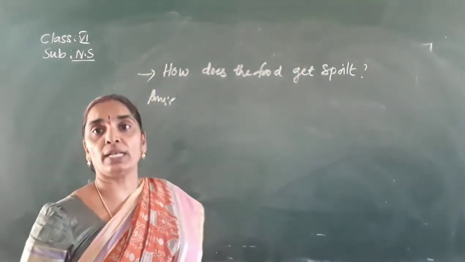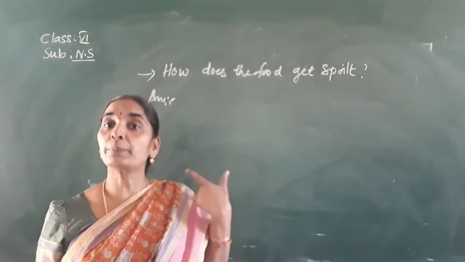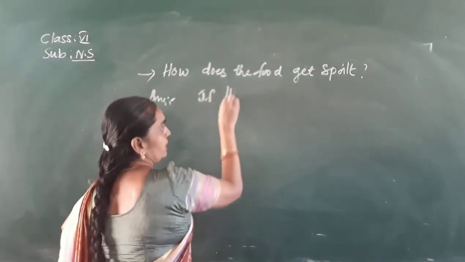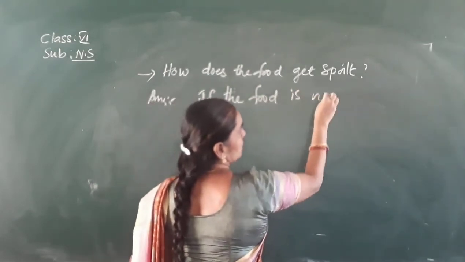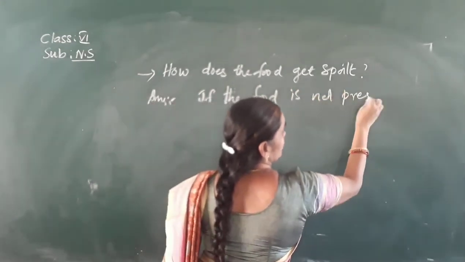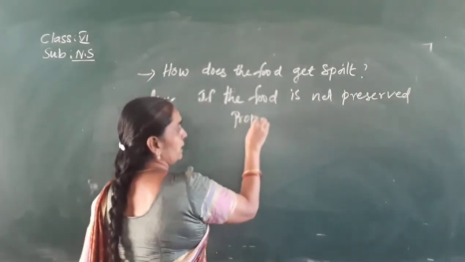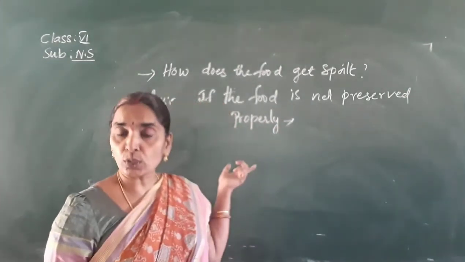The food gets spoiled by the action of microorganisms. That is, if it is not preserved properly, the food gets spoiled due to the action of microorganisms.